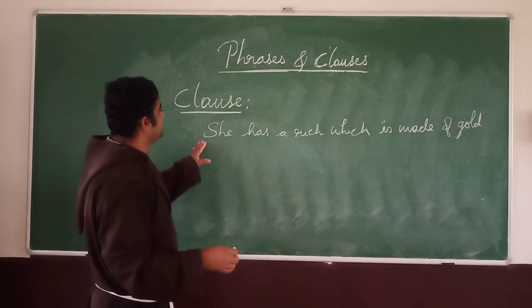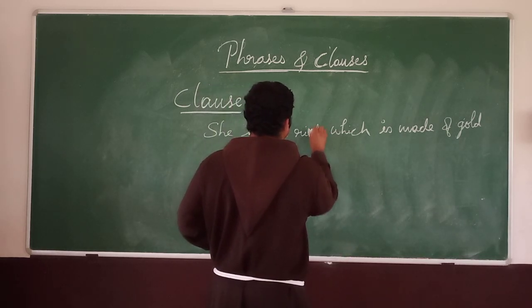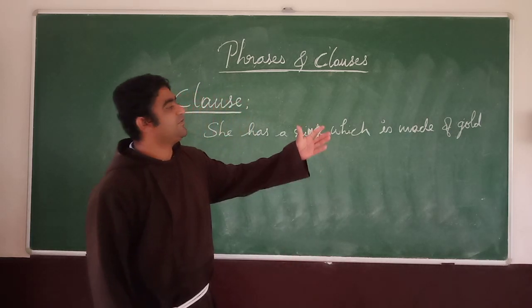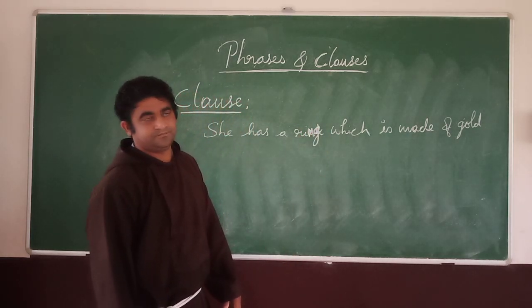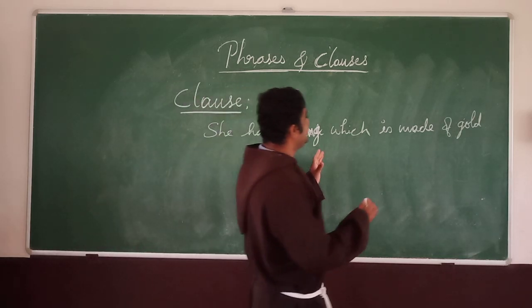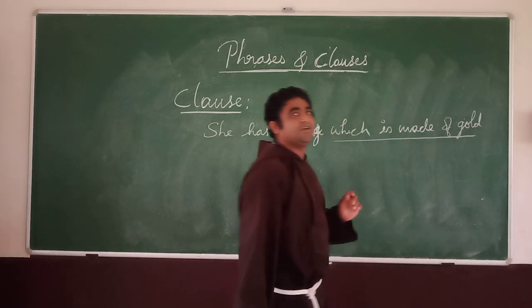She has a ring. Sorry, spelling, ring. She has a ring which is made of gold. So here now we see, let's take this sentence, which is made up of gold.